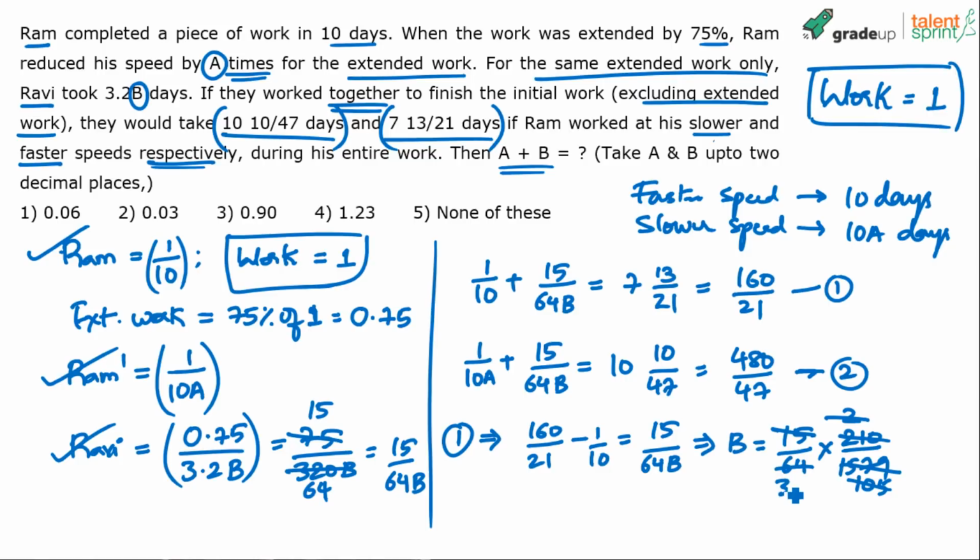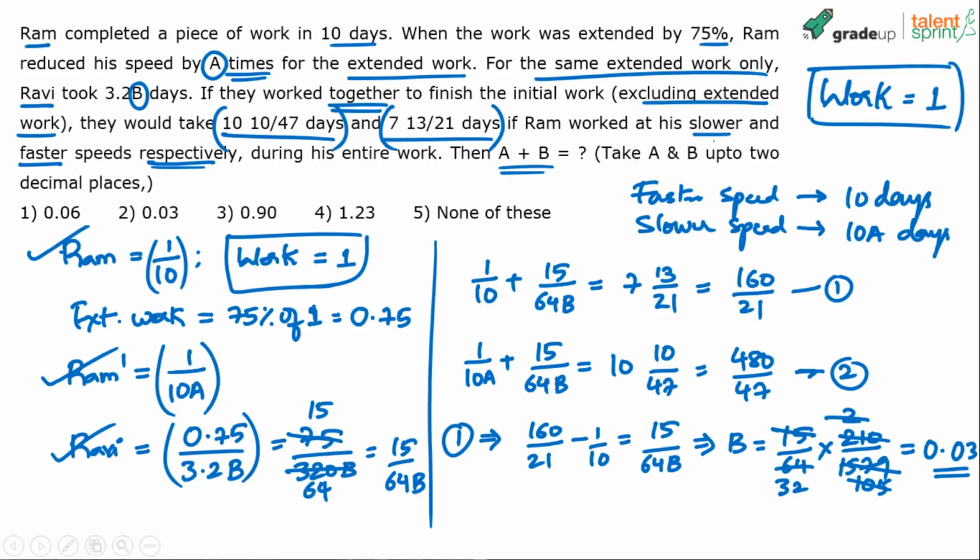1 by 32 is what? Sorry, 1 by 32 is 0.03. So b comes out to be 0.03. Clear? 1 by 32 is approximately 0.03. Now substitute b equals 0.03 in the second equation.